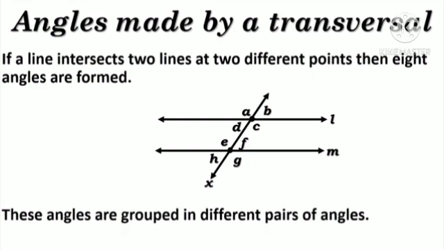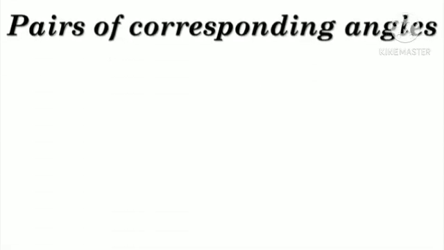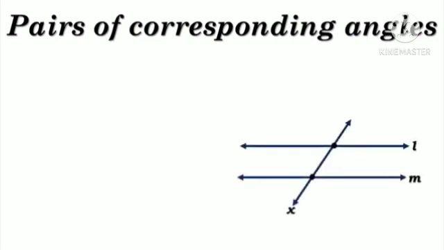These angles are grouped in different pairs of angles. Let's study the pairs. What are pairs of corresponding angles? Look at the figure. In this figure, line X is a transversal of line L and M. There are 8 angles in this figure.